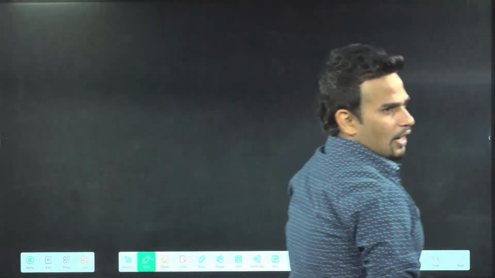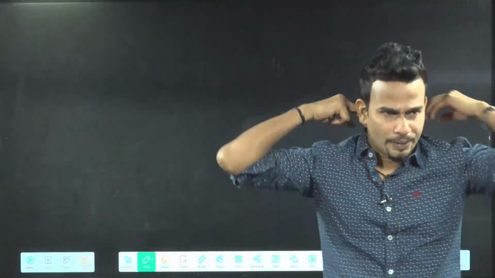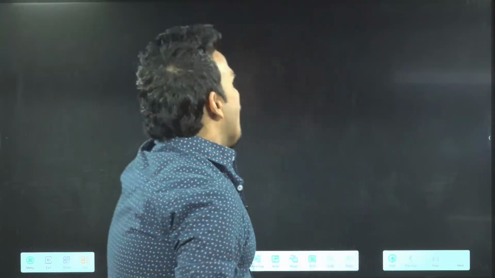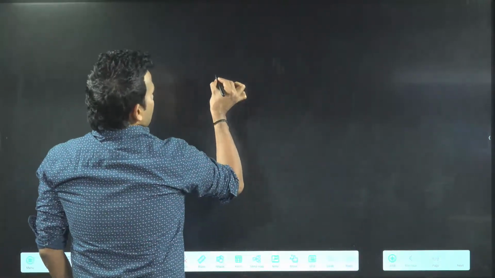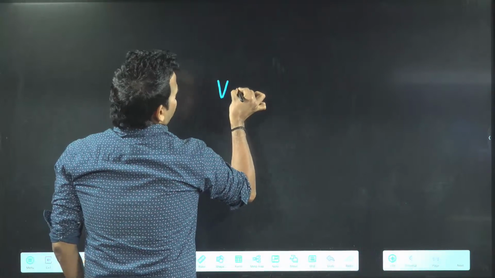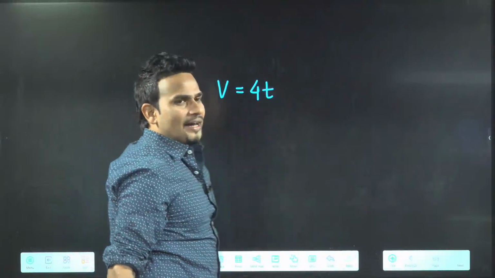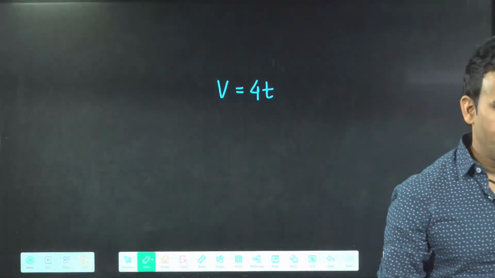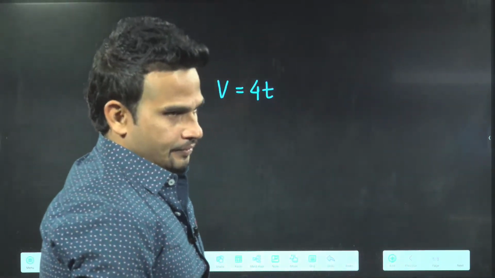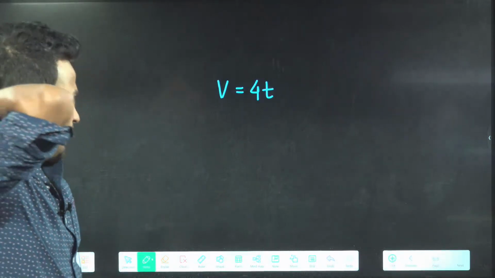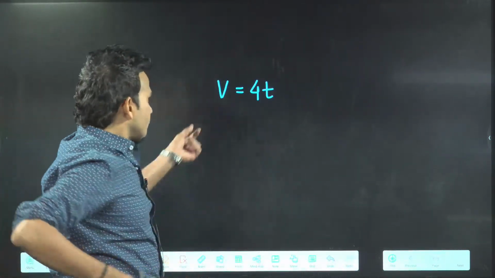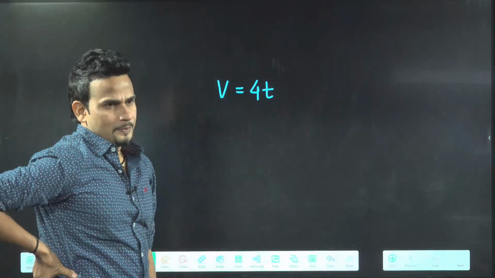I will give you one question, you try to find out. Yes, very good, you can write. A particle is found to have velocity v equal to 4t.